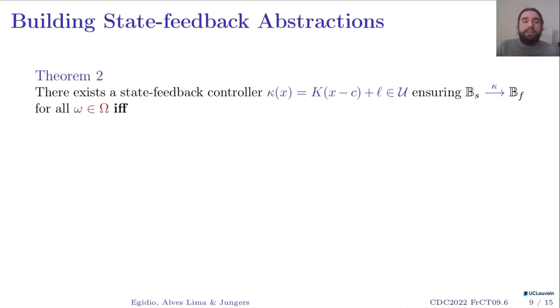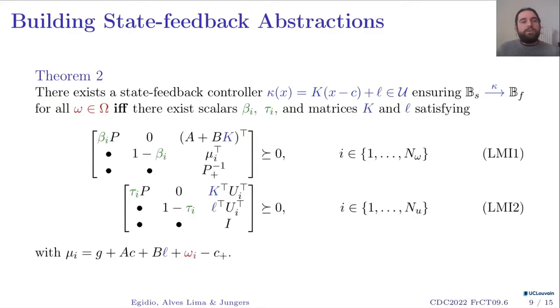To verify the existence of a transition respecting all these, we have theorem 2, which presents a necessary and sufficient condition for the existence of a controller of this form, respecting the input set and also ensuring the transition from BS to BF for any possible disturbance omega in the disturbance set.